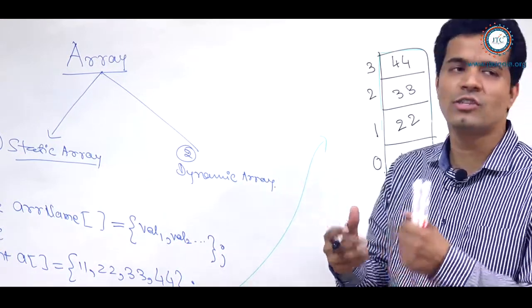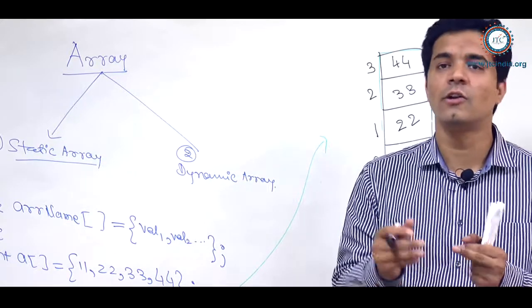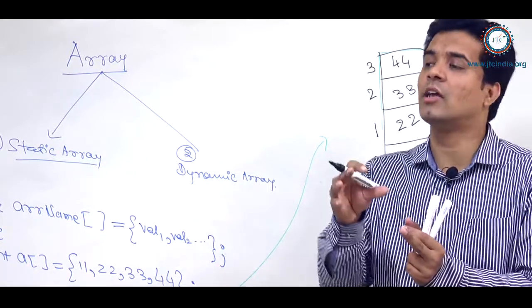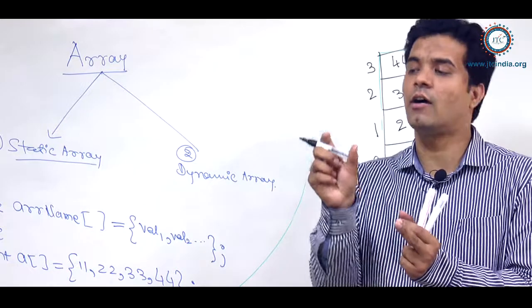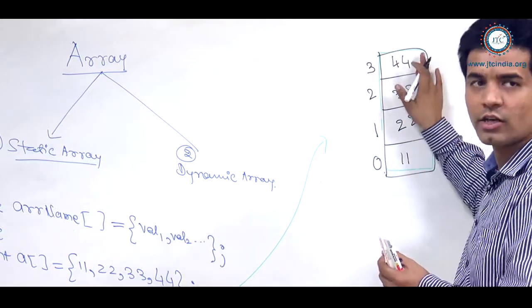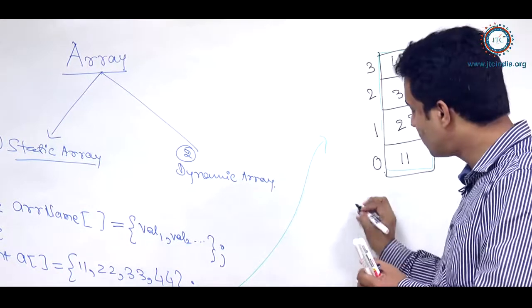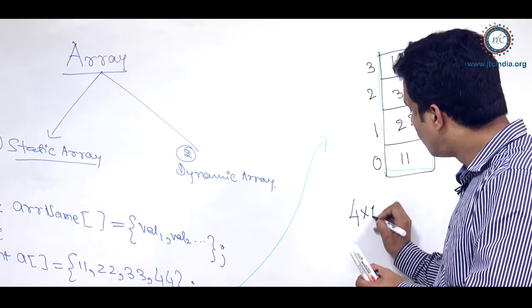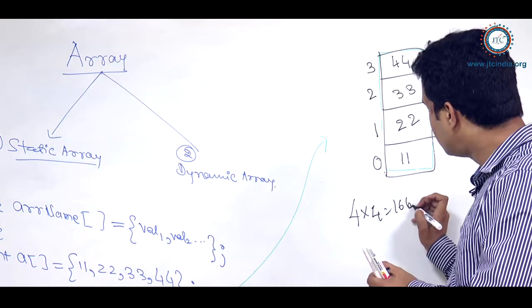So of course, generally what we start doing is we count the memory allocated for that array with the index positions, which means 4 index positions are allocated. So int takes 4 bytes of memory. So 4 into 4, we can say 16 bytes of memory is allocated.